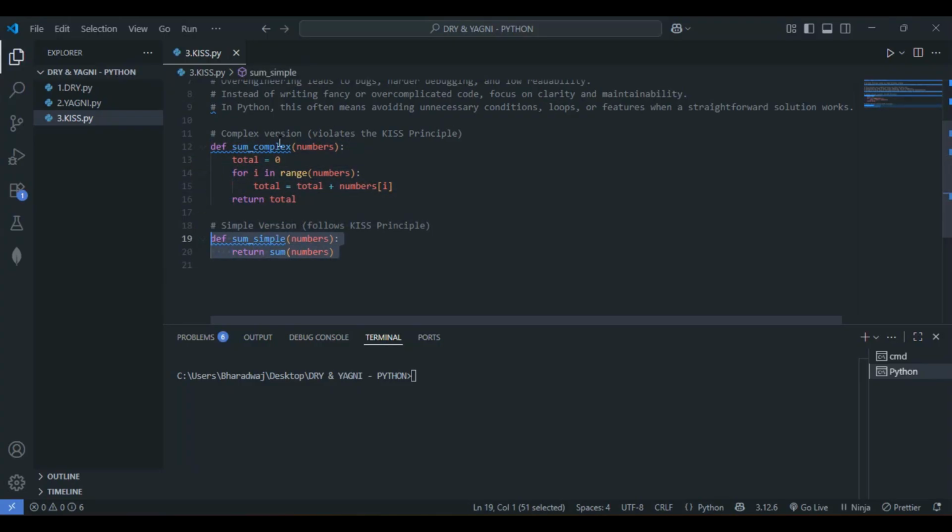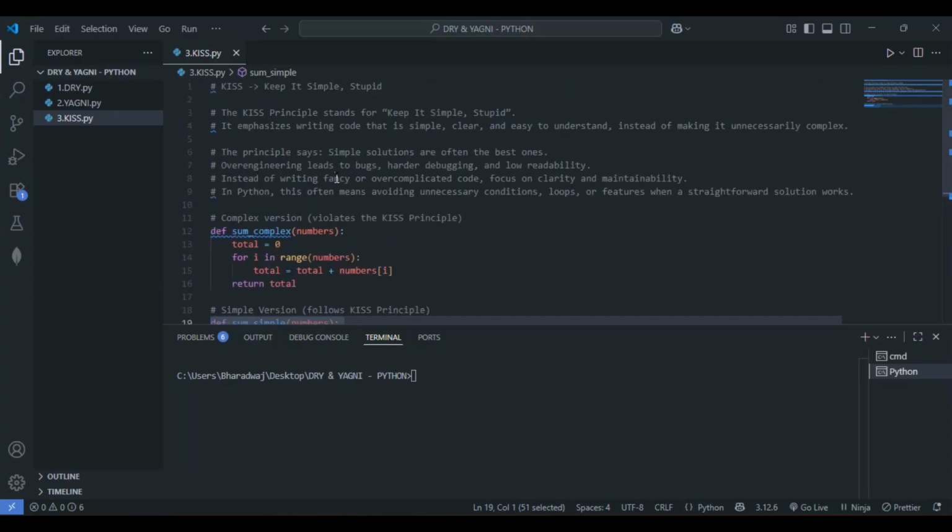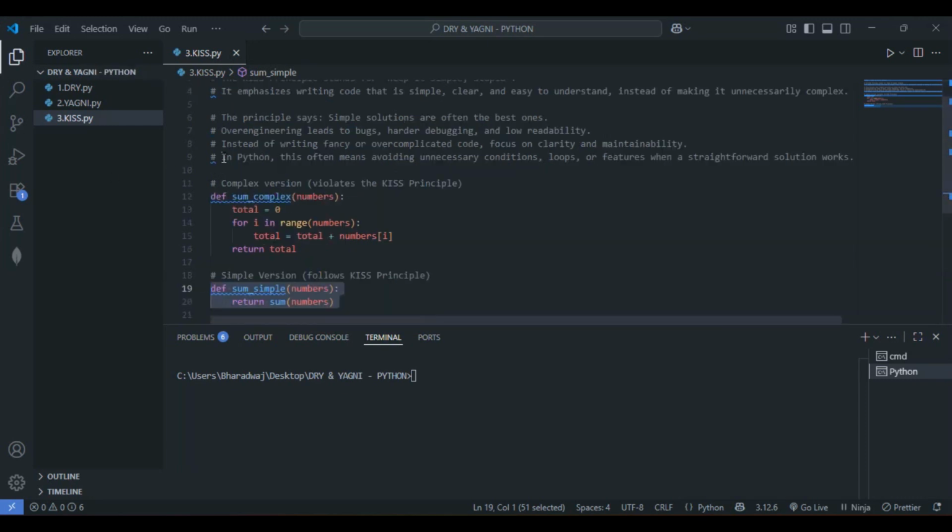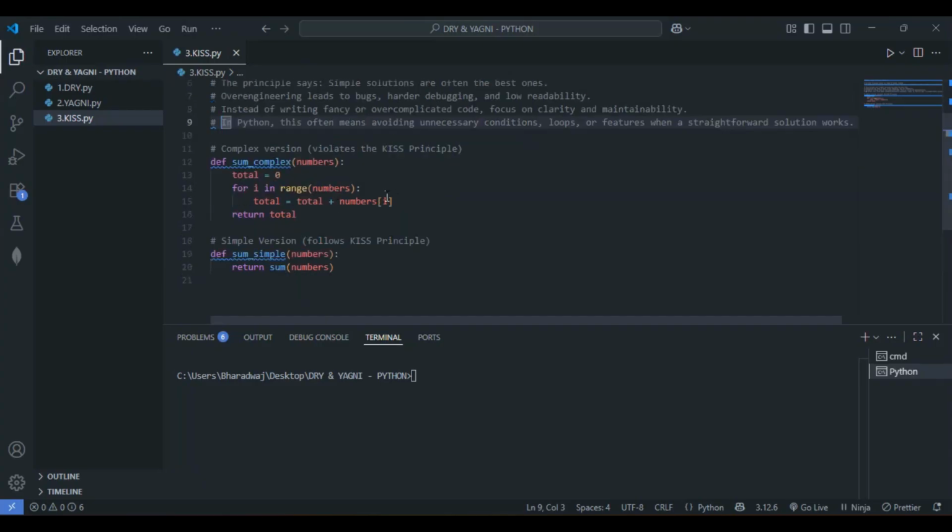So this is the complex version which violates the KISS principle. It stands for keep it simple and stupid, and emphasizes writing code that is simple, clear, and easy to understand instead of making it unnecessarily complex. The last sentence also says the same thing: in Python, this often means avoiding unnecessary conditions. Here we are making use of an unnecessary for loop, when a straightforward solution works.